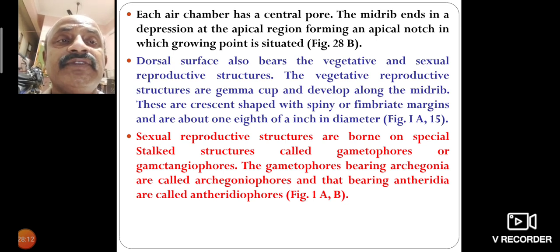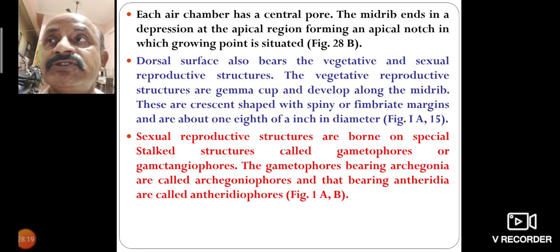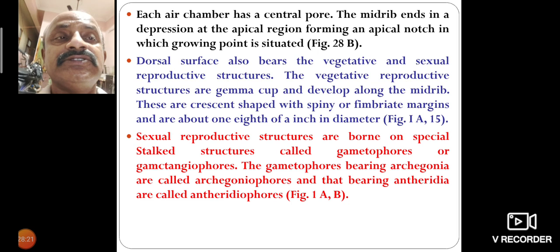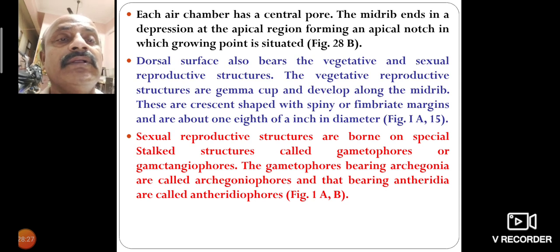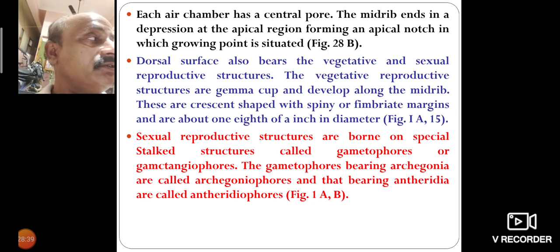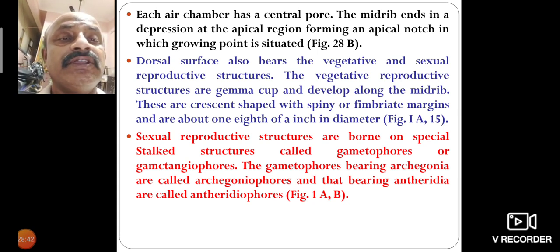The dorsal surface also bears vegetative and sexual reproductive structures. The vegetative reproductive structures are gemma cups, which develop along the midrib. These are crescent shaped with spiny or fimbriate margins and are about 1/8 of an inch in diameter.